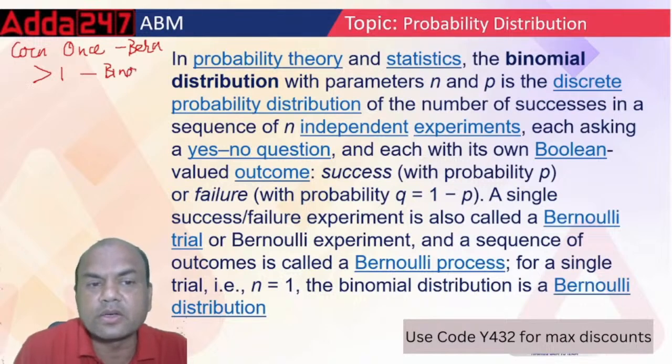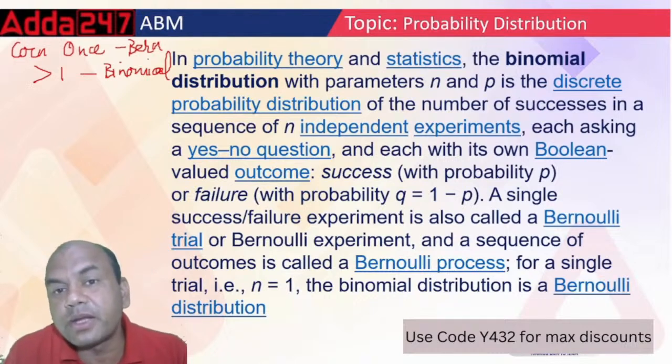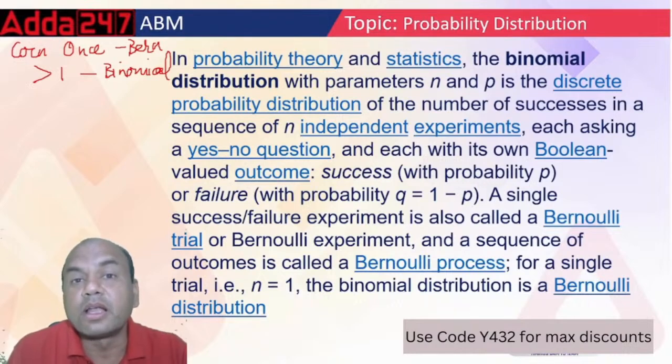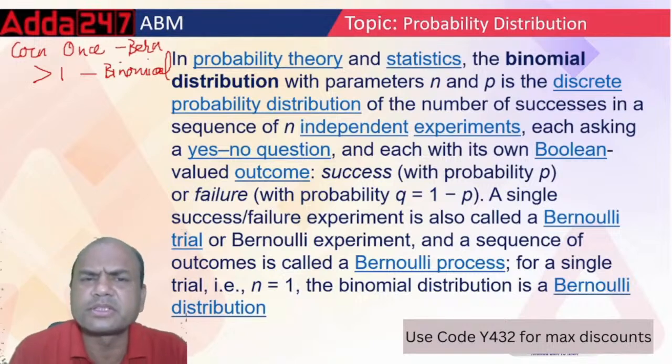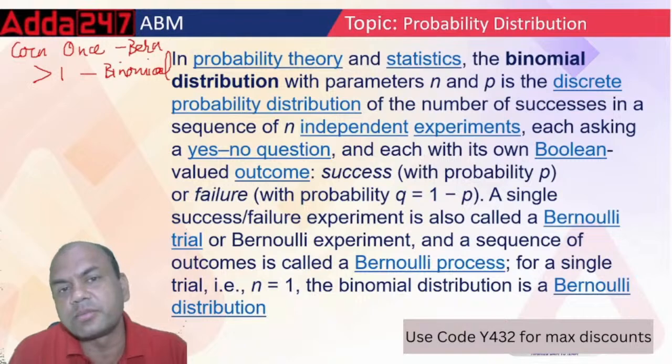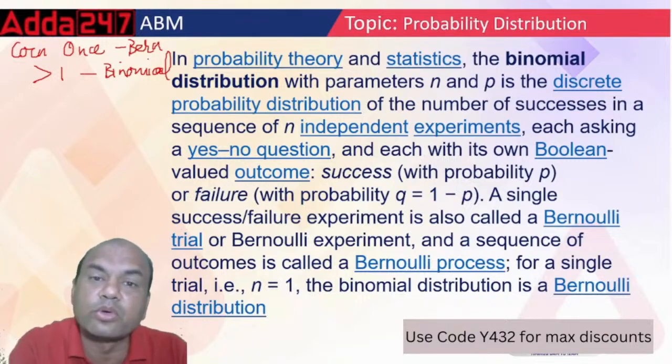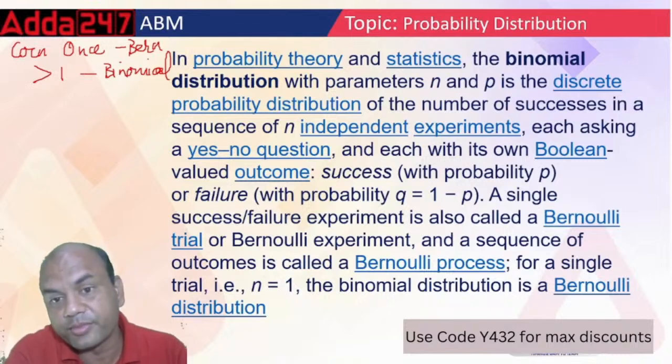The logic is, if I go on repeating the Bernoulli distribution for n number of times, I'll get binomial. Remember that much only. Each trial is independent in binomial because each trial is Bernoulli. Each trial has its own head or tail, right?